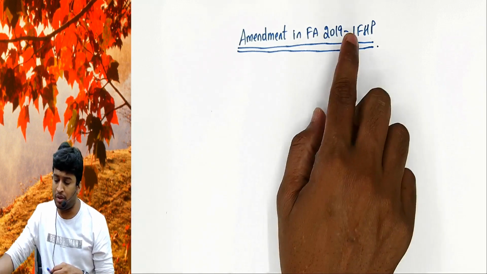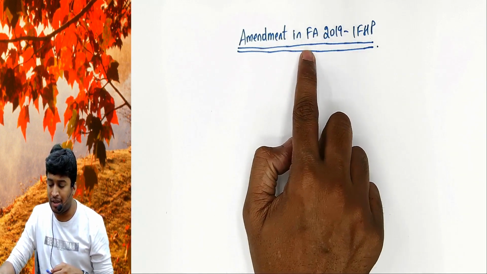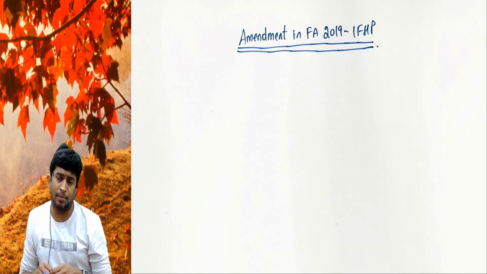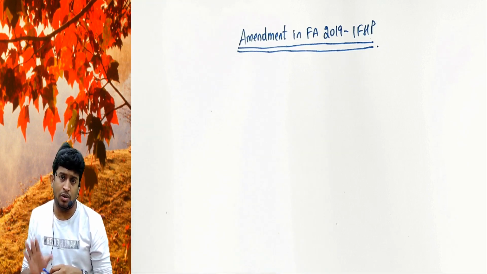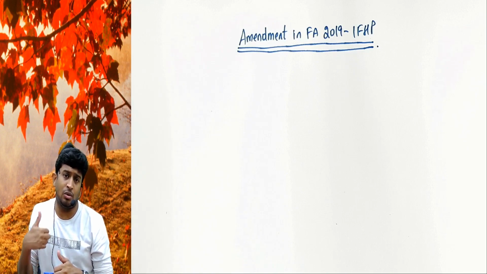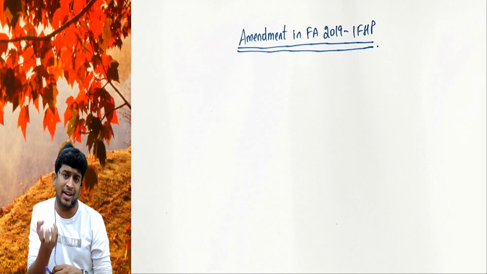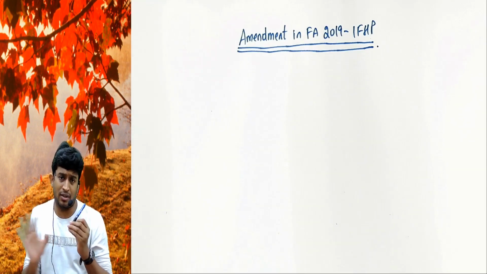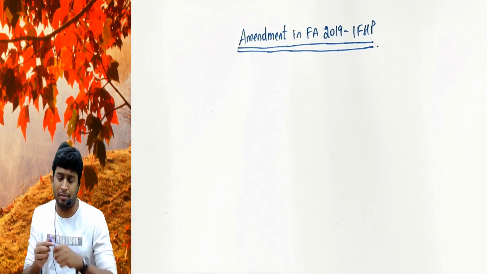Today's lecture will be on the income from house property topic. An amendment happened in Finance Act 2019, which was a demand of the public. Please understand what happened in house property. In house property two parties are involved, owner and tenant. Visualize that the owner owns a flat, gave it to a tenant on rental basis and is deriving rental income. That is the scenario house property generally covers. Let us first understand the basic scenario, then I'll cover the amendment part.